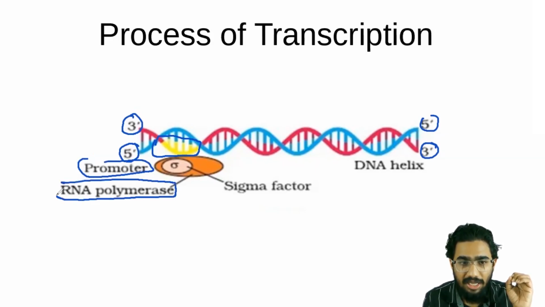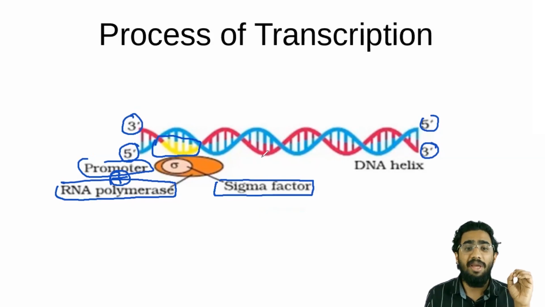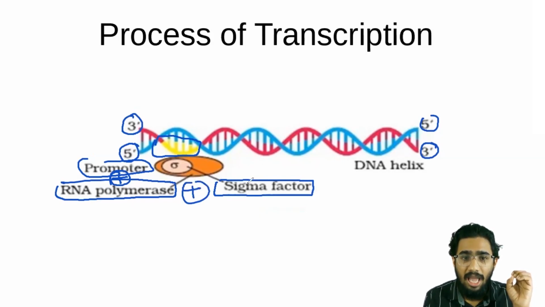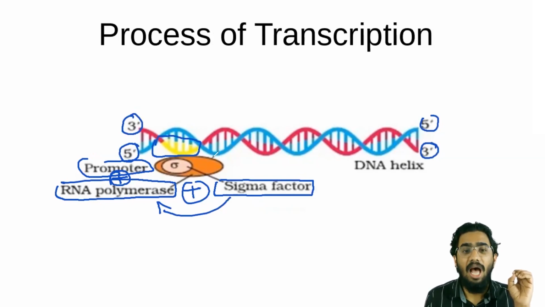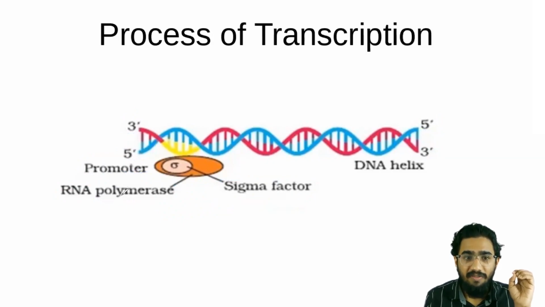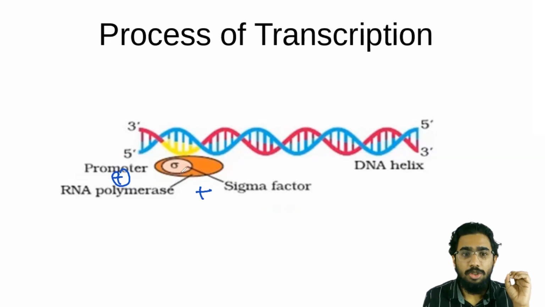When this RNA polymerase comes and joins with the promoter, it also needs another factor known as the initiation factor, or sigma factor. The sigma factor will come and bind with the RNA polymerase and activate it. Are you understanding? So initially the RNA polymerase binds with the promoter, and the sigma factor comes and binds with the RNA polymerase and activates it.